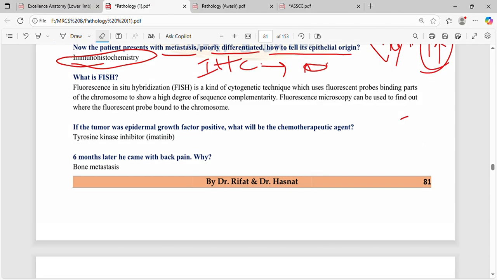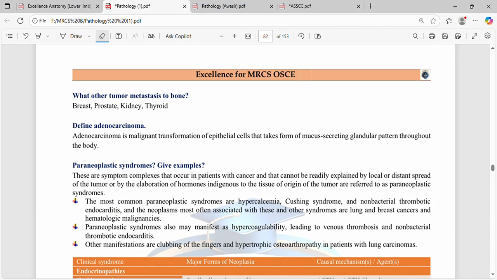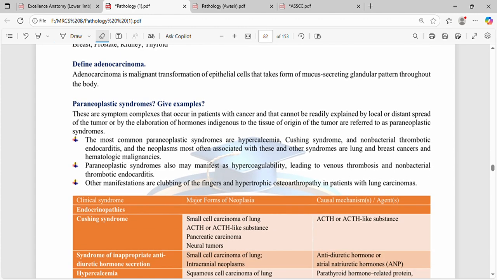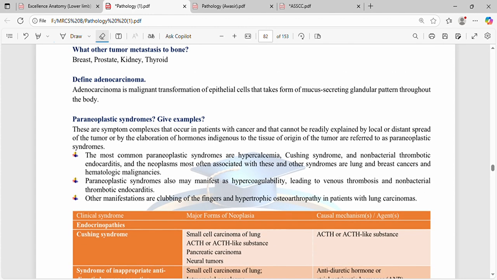Okay, so six months later he came with back pain. Why? Because of bone metastasis. What other tumors metastasize to bone? Breast, prostate, kidney, thyroid can metastasize to bone. Define adenocarcinoma. Adenocarcinoma is a malignant transformation of epithelial cells that takes the form of a mucus-secreting glandular pattern throughout the body.